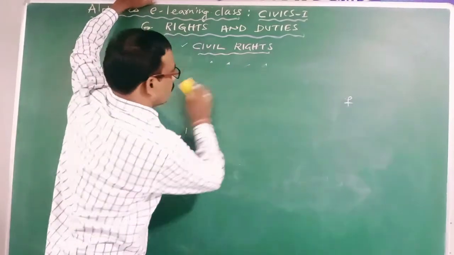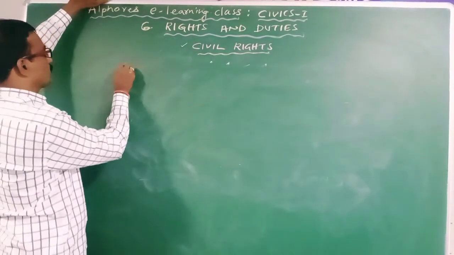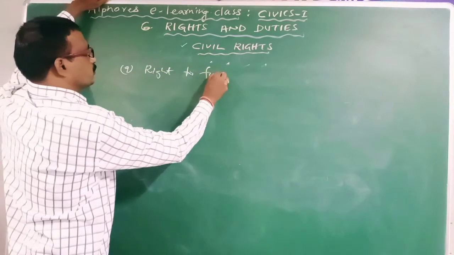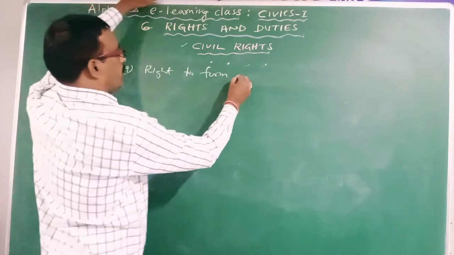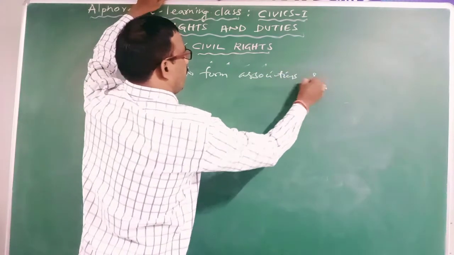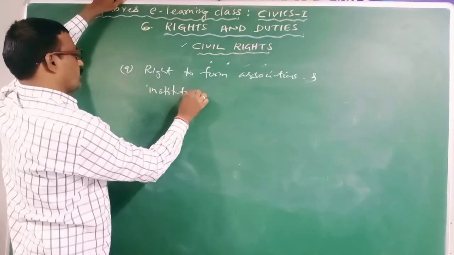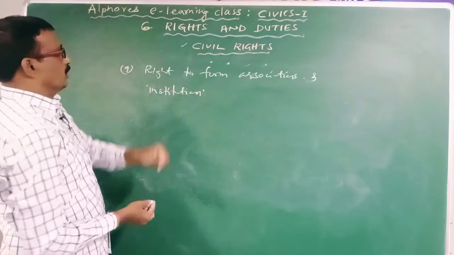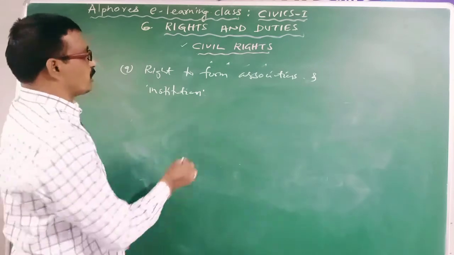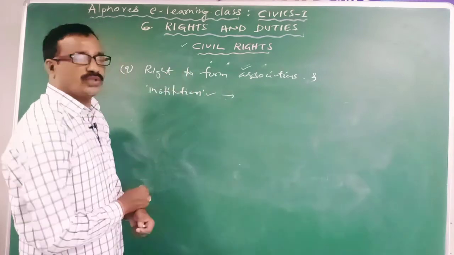Then, right to form associations and institutions. Now this right will provide the freedom to the individuals to establish different types of associations and institutions according to their need.